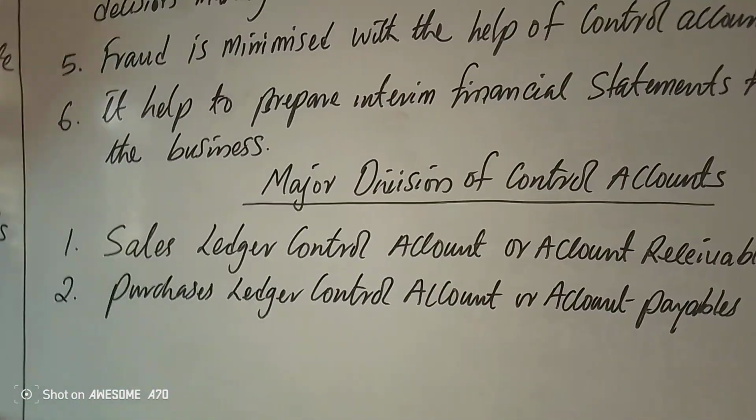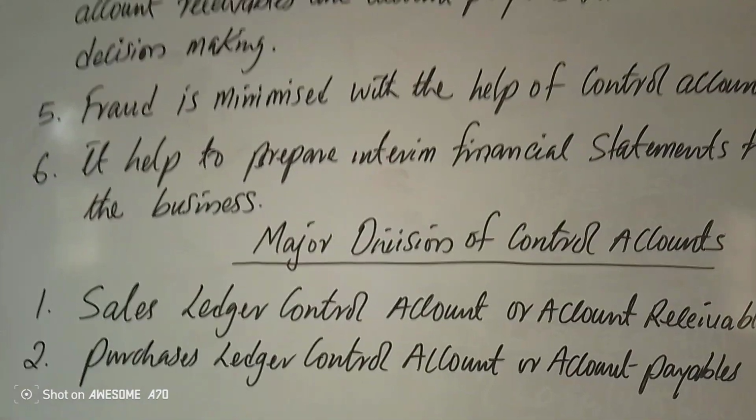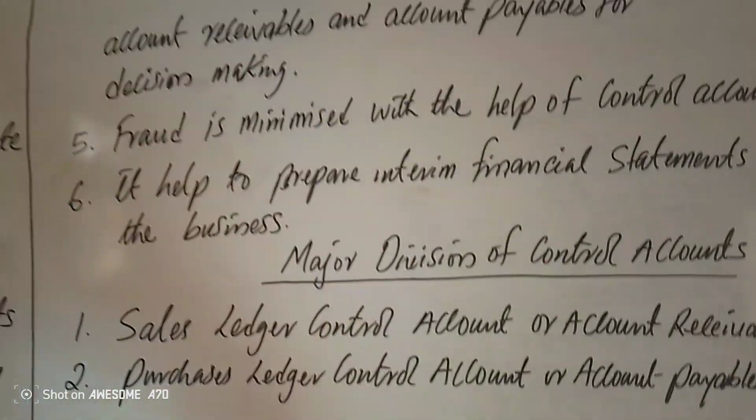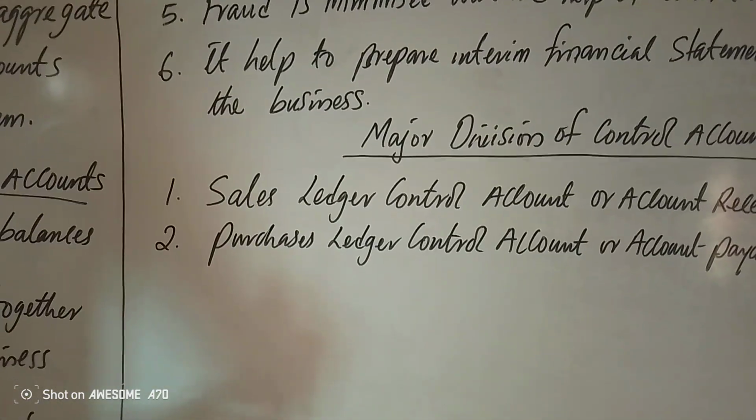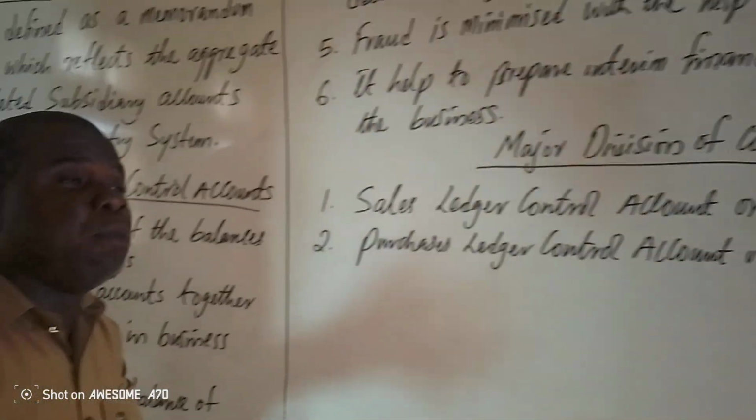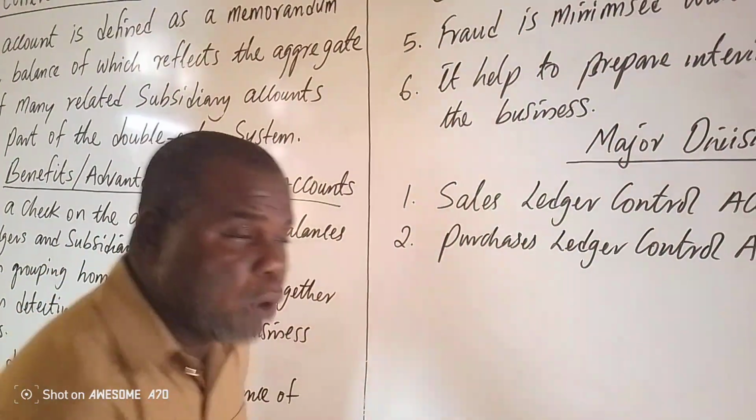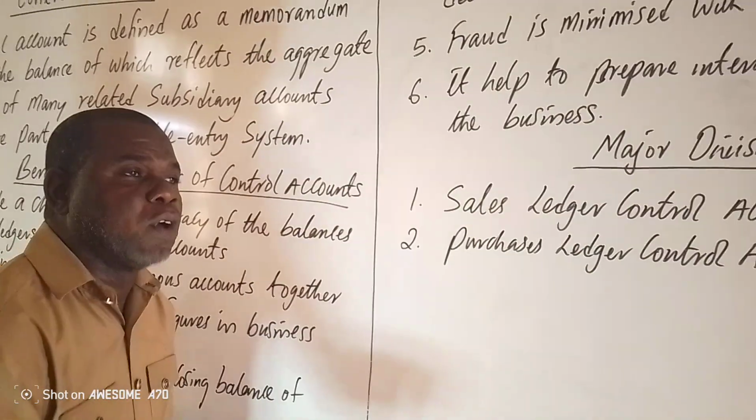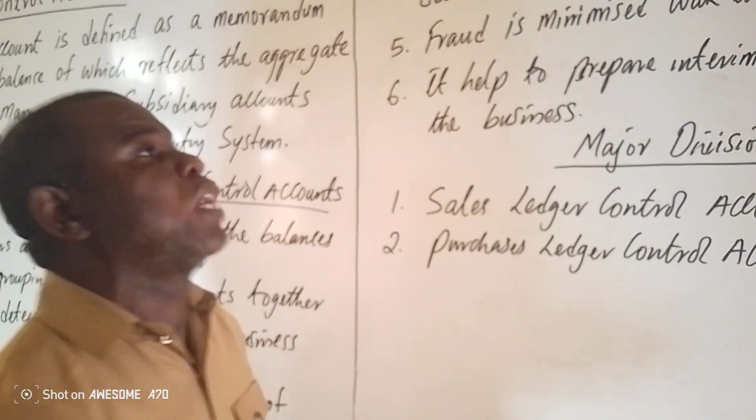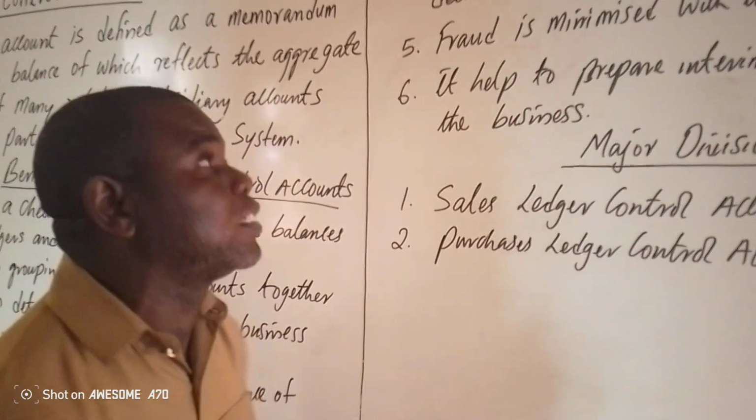The same thing applies to accounts payable. Goods that are purchased on credit from suppliers, the transactions, and then the final balance of all accounts payable. That is, the money that the business is owing to suppliers at the end of the accounting period. Control account will help you to determine that very figure which the business is most interested in knowing. That is the importance of control account.